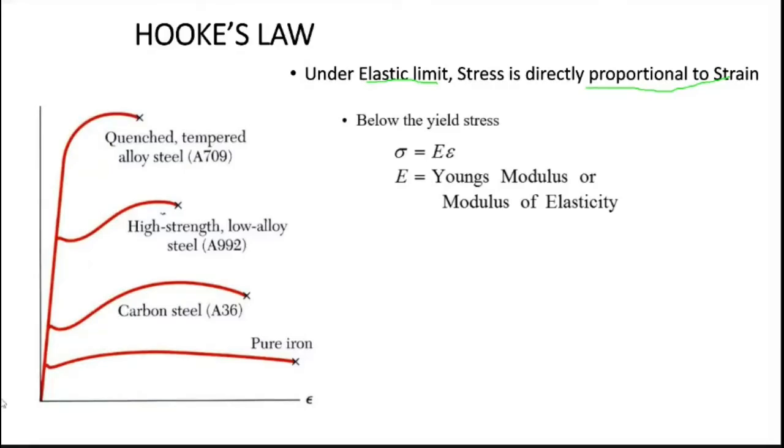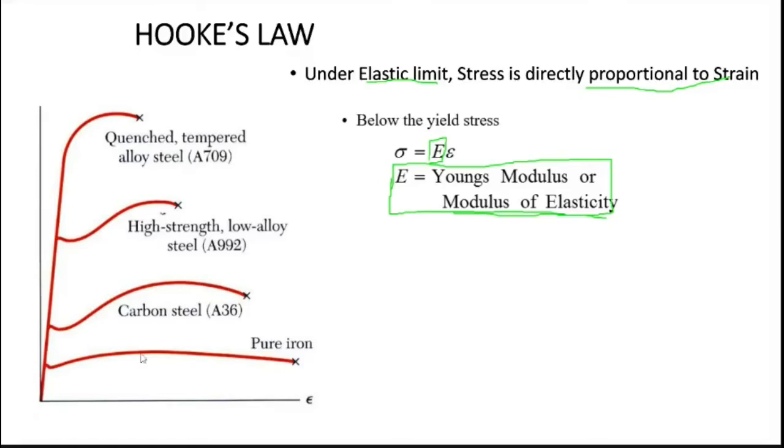Since the line is linear, we say that stress is proportional to strain. In order to remove that proportional symbol, we will introduce a constant E. This constant we call Young's modulus. It is also called the modulus of elasticity, right? This is the main property for any material. So Young's modulus is the main property for any material.